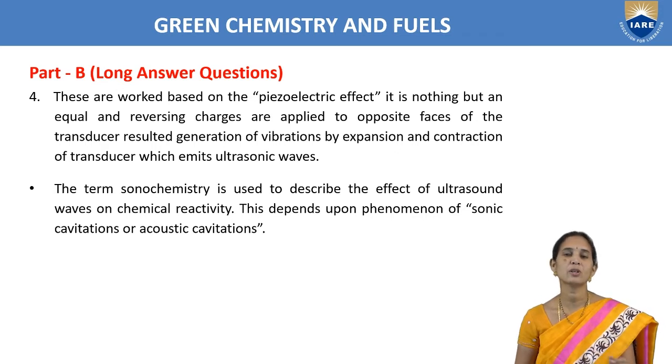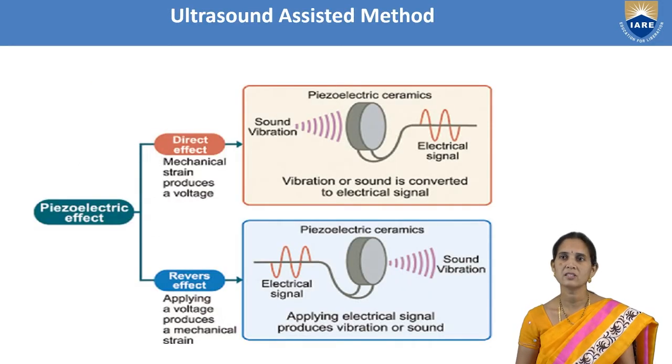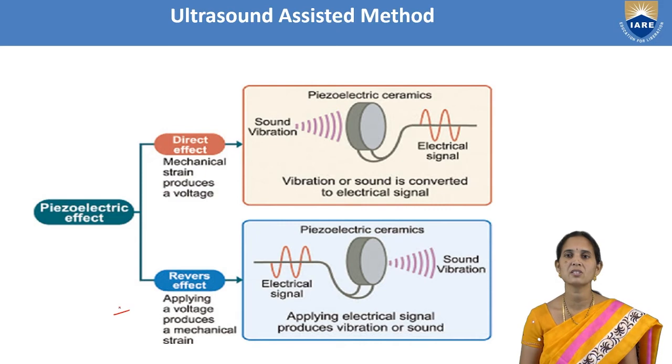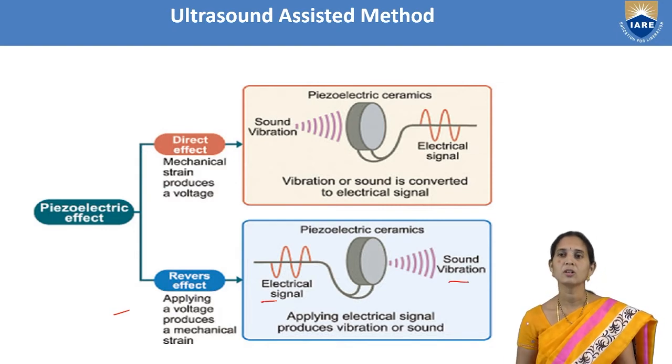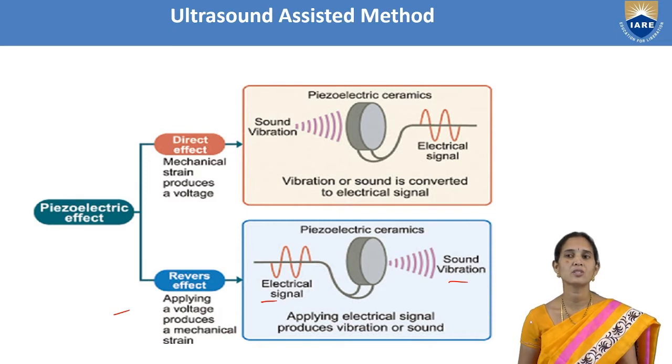This depends on the phenomenon of sonic or acoustic cavitation. Here we follow the reverse effect: we apply voltage, an electric signal, converting electrical energy into sound vibration.